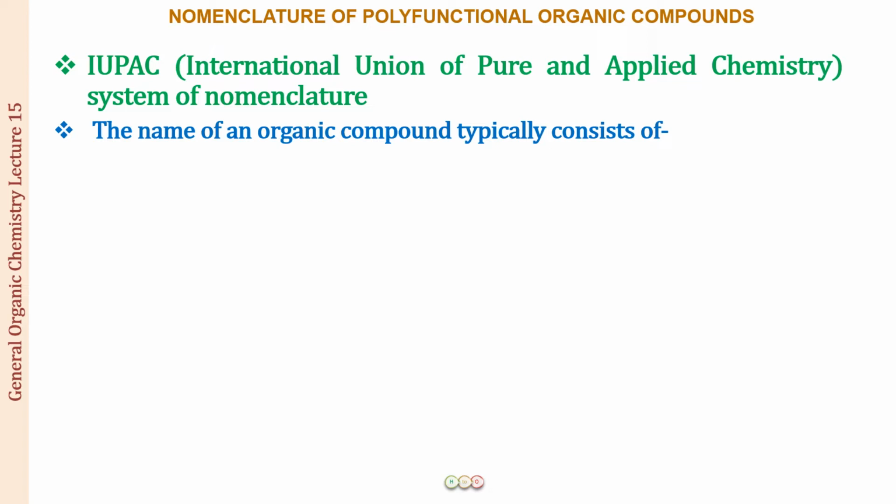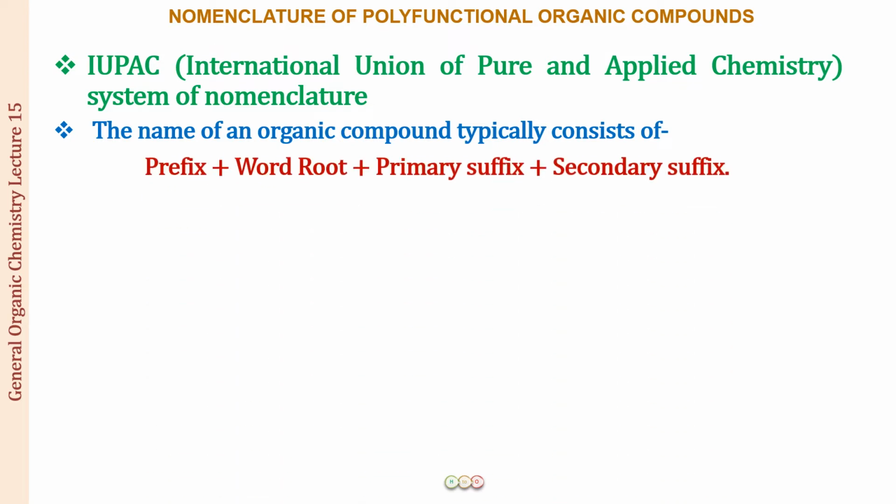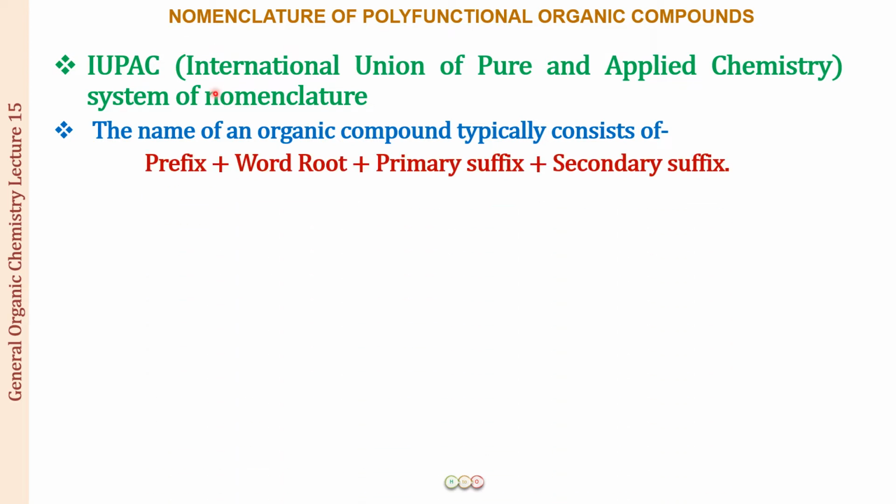So the name of an organic compound typically consists of a prefix, a word root, a primary suffix and a secondary suffix. All of these have a meaning, and when you put that meaning together, you are going to get the structure of the organic compound from the name itself. Now, what do these all mean? You've already learned that, so let us quickly revise that.